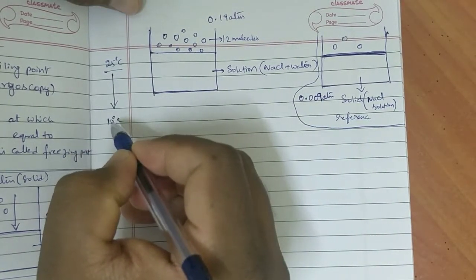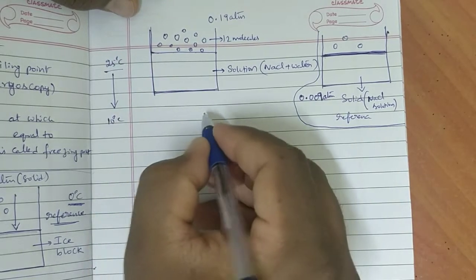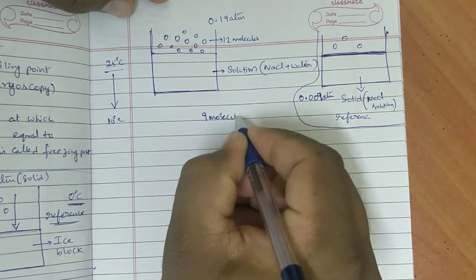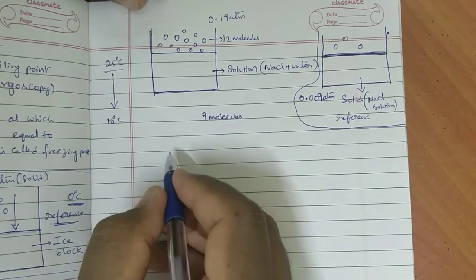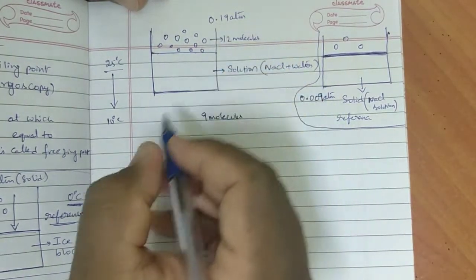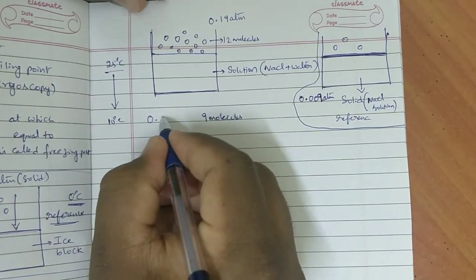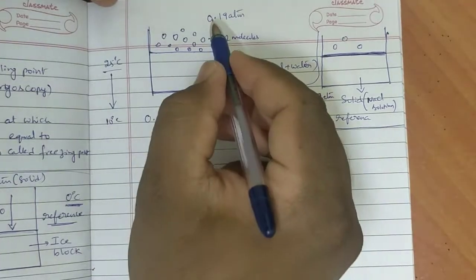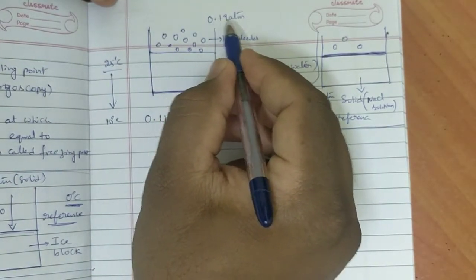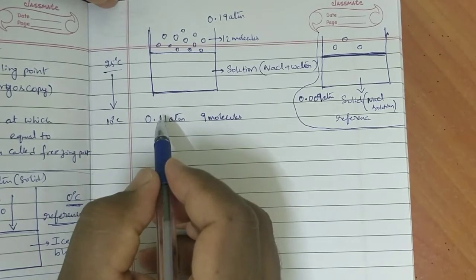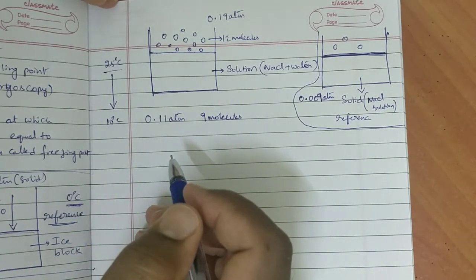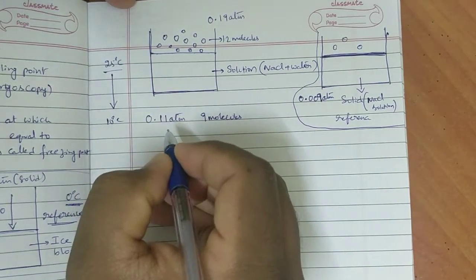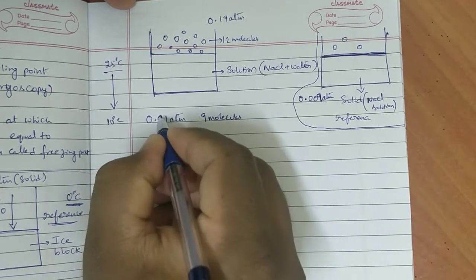But from 25 to 10 degrees centigrade, 12 molecules became 9 molecules. Because of that, with 9 molecules, this vapor pressure is 0.11 atmosphere, decreased from 0.19 atmosphere to 0.11 atmosphere. One small thing, 0.09 atmosphere. Sorry.